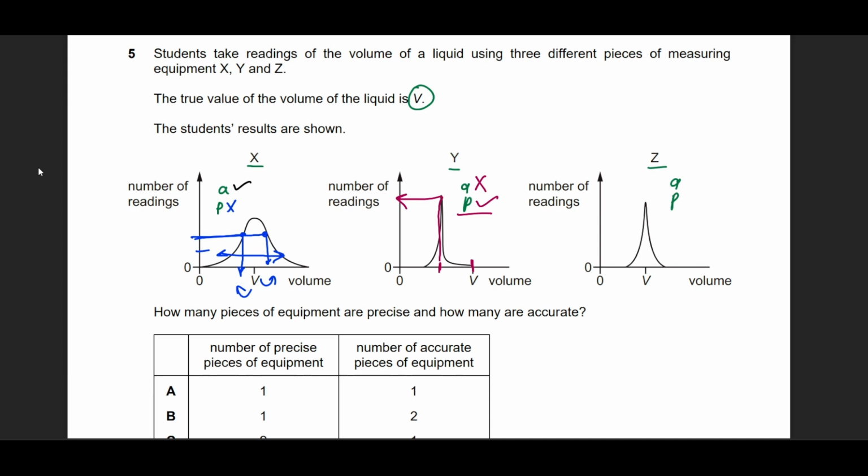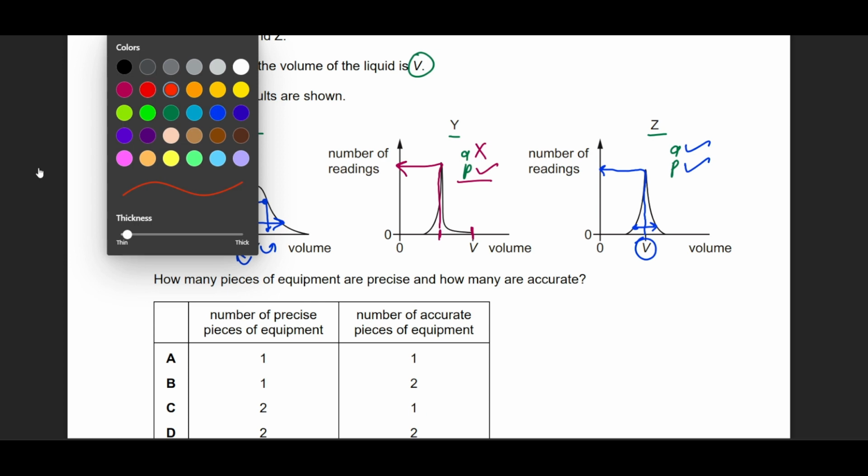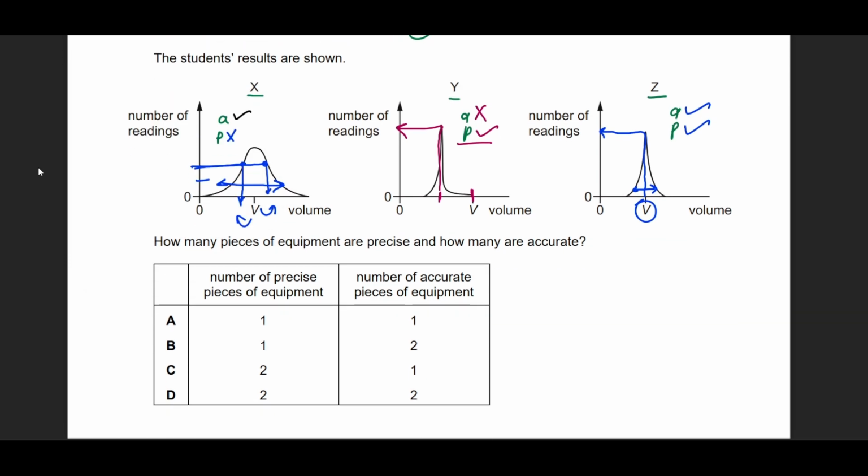Option Z: is it accurate? Yes, it is accurate, because I get the highest probability of getting the correct answer around my true answer, which is volume V. And since the spread of data is very narrow, it is highly repeatable. Even if I repeat the experiment, I will have a high confidence that my answer will be the same or predictable. A large spread of data makes it unpredictable. Hence, we lose confidence in the data.